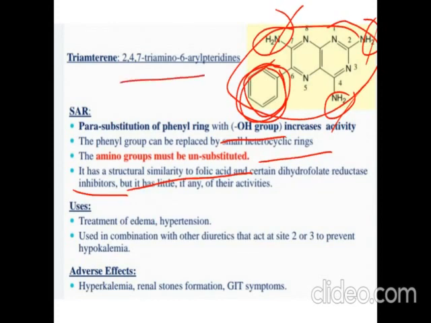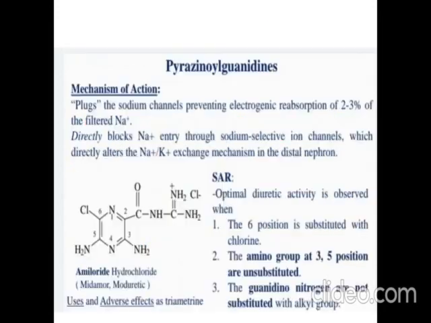Now this structure is the pteridine structure. Okay, so these two rings are the pteridine structure. At the sixth position a phenyl group is present, so it is called 6-phenyl pteridine or 6-aryl pteridine, and there are three amine groups present at the second, fourth and seventh positions, so they are called 2,4,7-triamino, with an aryl group at the sixth position, so 6-aryl pteridine.